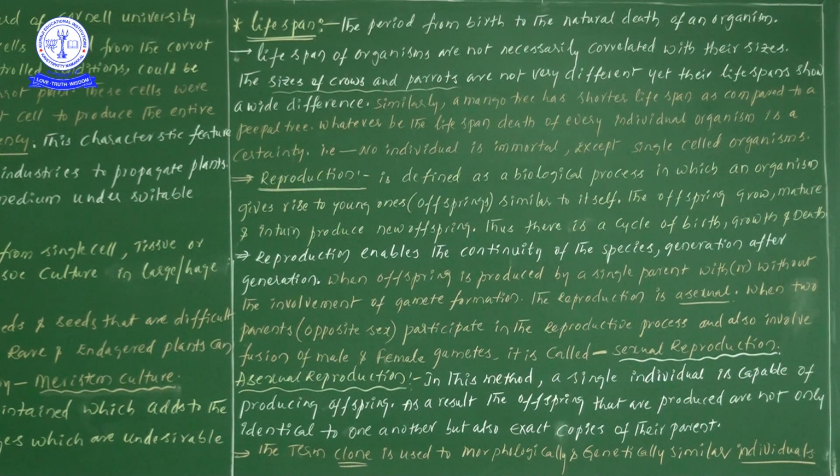Once you see there, what is the information? The sizes of crow and parrot, both are more or less equal in size. Very not different means more or less equal. Yet, even though, their lifespans show a wide difference.